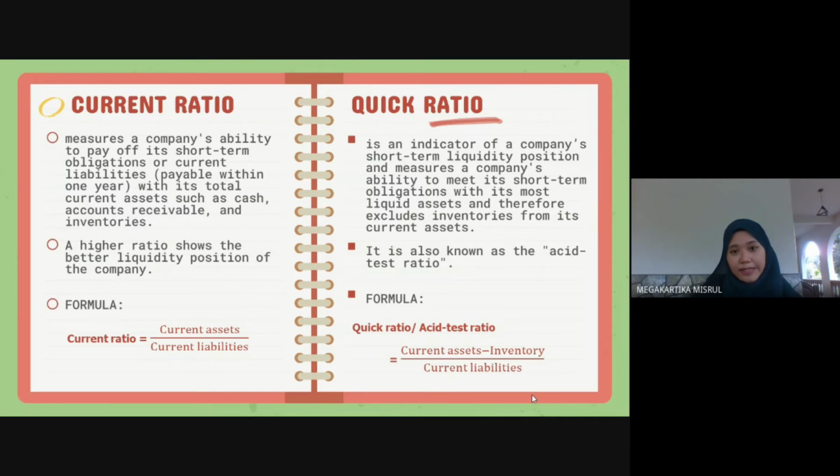Then, quick ratio is an indicator of a company's short-term liquidity position and measures the company's ability to meet its short-term obligations with its most liquid assets, and therefore excludes inventories from its current assets. It is also known as the acid test ratio. The formula for quick ratio, or acid test ratio, is current assets minus inventory, divided by current liabilities.